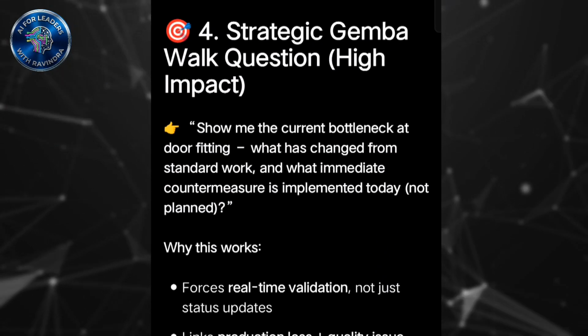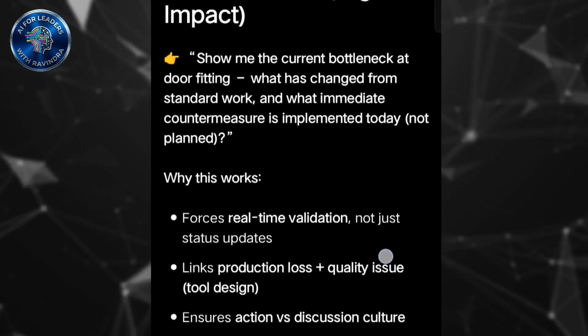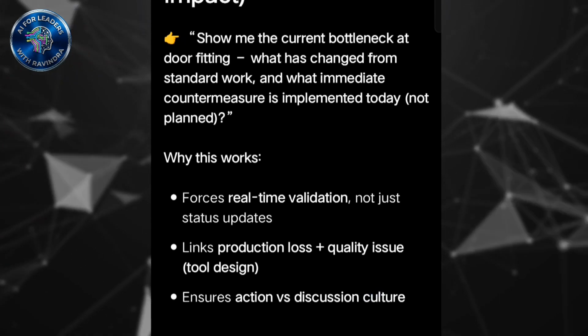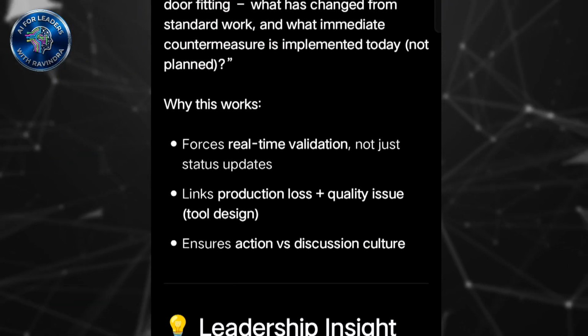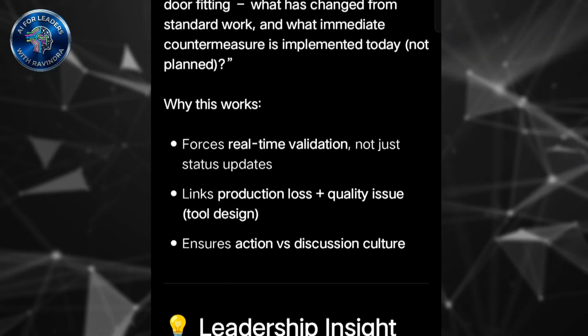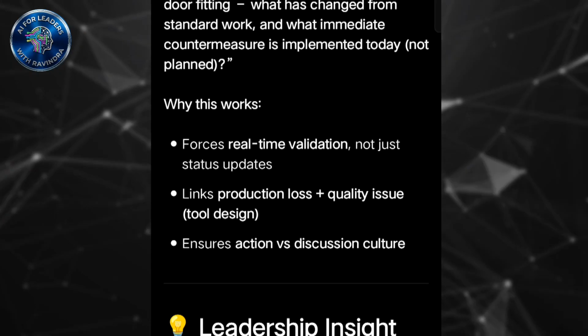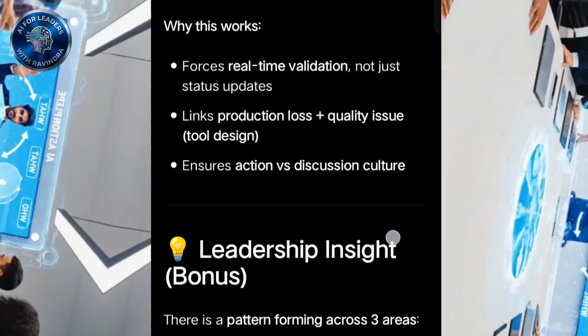And the fourth one, which is my favorite, it gives the strategic Gemba questions for the follow-up meeting. So what do I need to ask: show me the current bottleneck at the door fitting, what changed from standard work, what immediate countermeasure have I taken. It really helps AI leaders to analyze the data, identify the risks and know what questions to ask in follow-up meetings, which really saves their time.